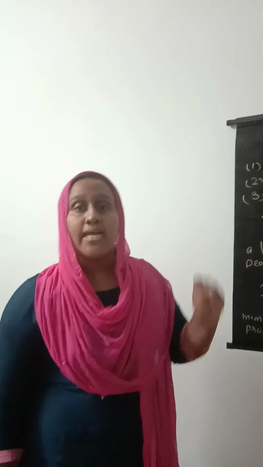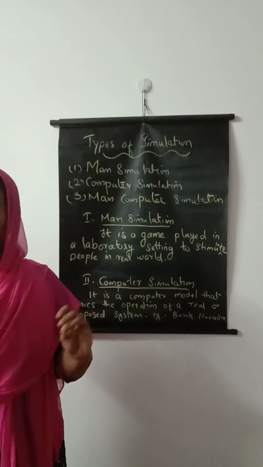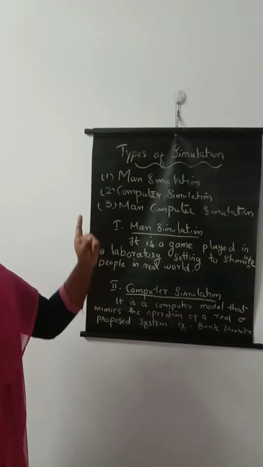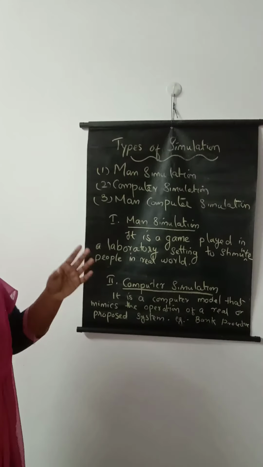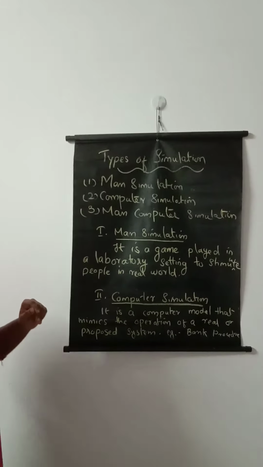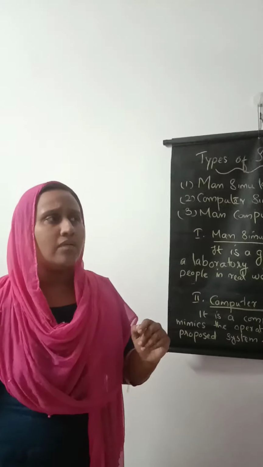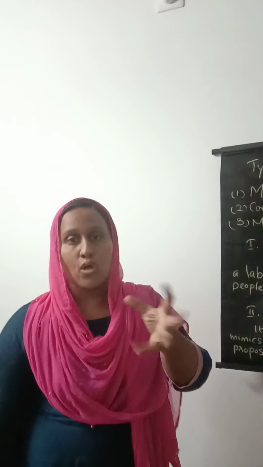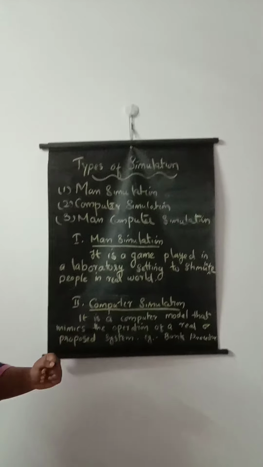Now to study the types of simulation. There are three types of simulation: man simulation, computer simulation and man-computer simulation. First, man simulation. It is a game played in a laboratory setting to simulate people in the real world. Examples: man-made robots, rockets.